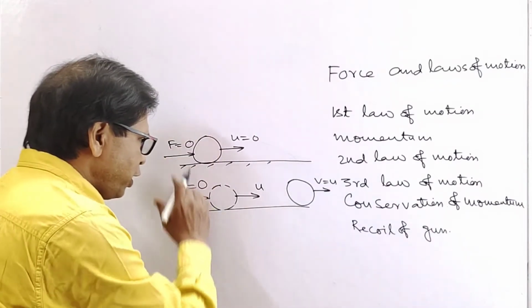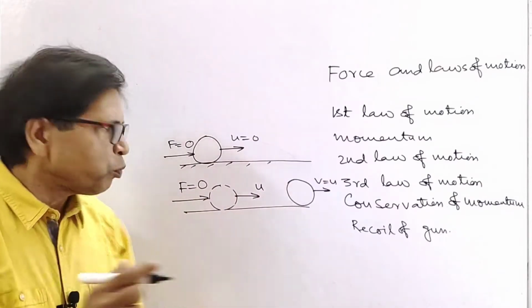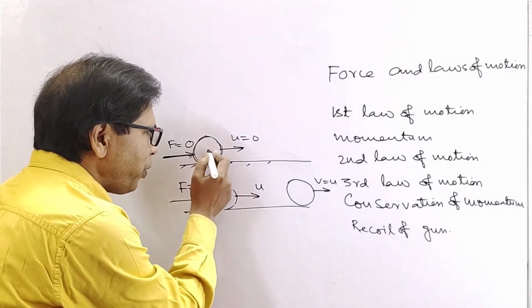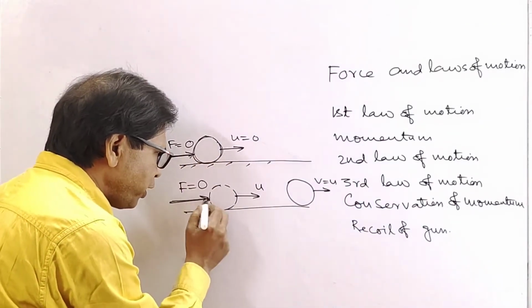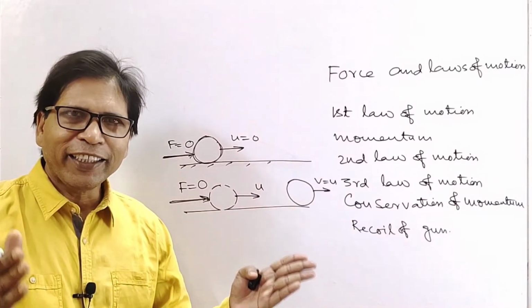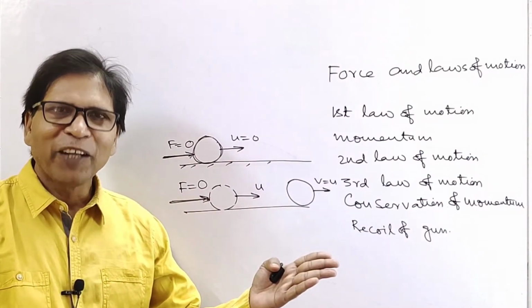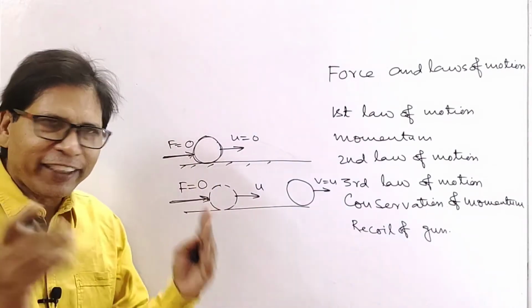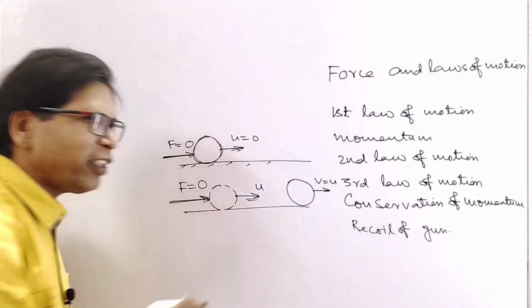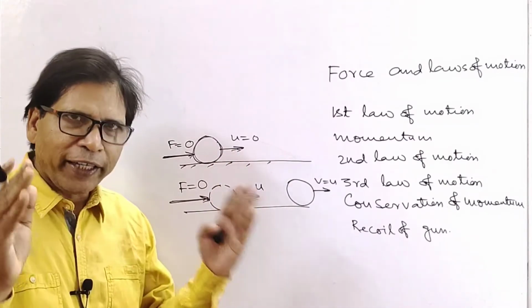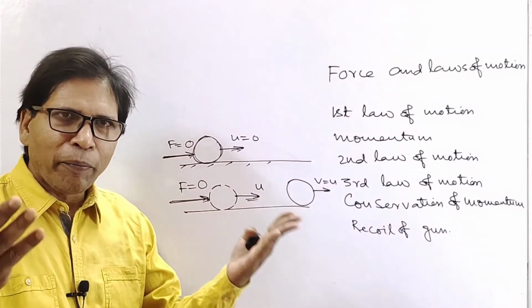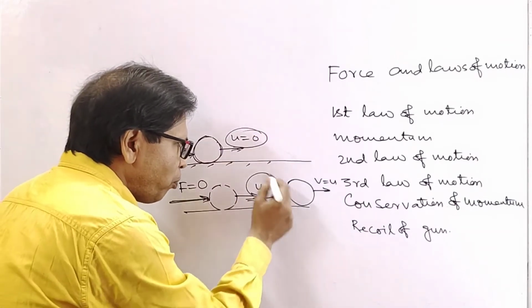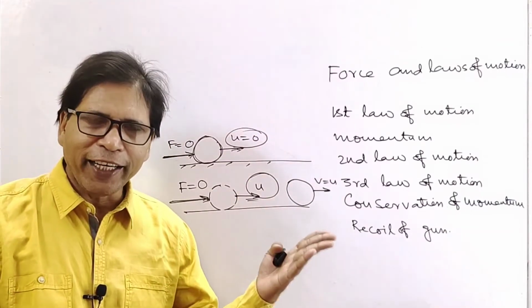Therefore, from this discussion we can define force. The force is the physical cause which changes or tries to change the state of rest or uniform motion in a straight line. Okay? So force is the physical cause which changes or tries to change the state of rest or uniform motion in a straight line. Now inertia. The property of a body by which a body continues in its state of rest or uniform motion in a straight line is called inertia.